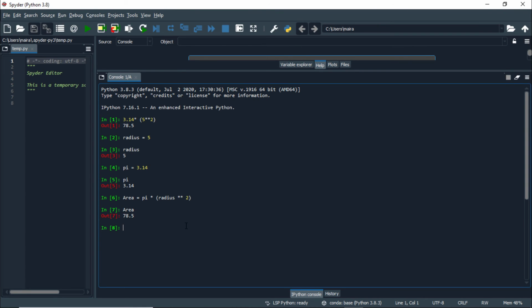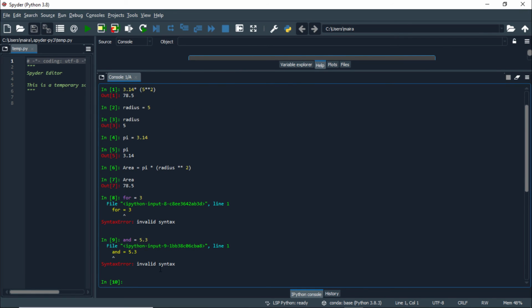Now let us try another example. Let's suppose you have a variable for equals 3. Now it is giving an error because for is a reserved word. You cannot use it as a variable name. We have just seen another reserved word, and if you assign it 5.3, it will again give you an error because and is a reserved word. So let us try other names which are not reserved words.